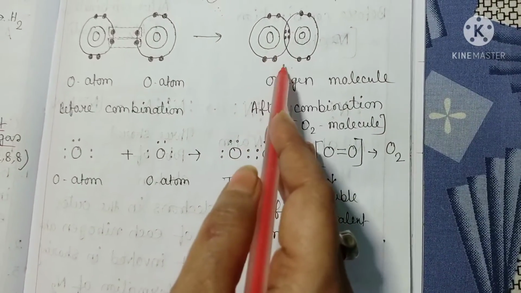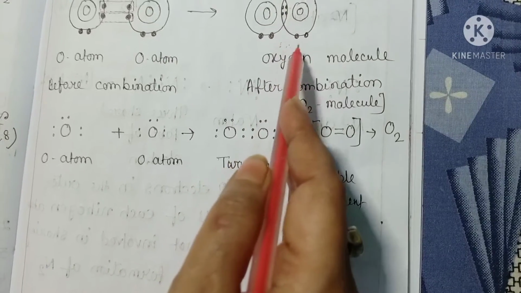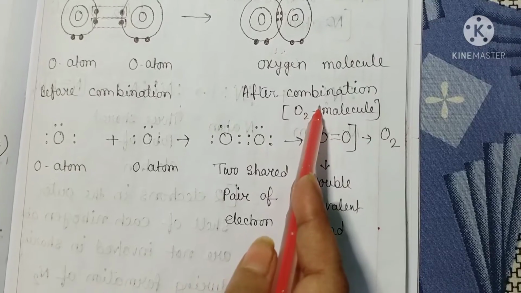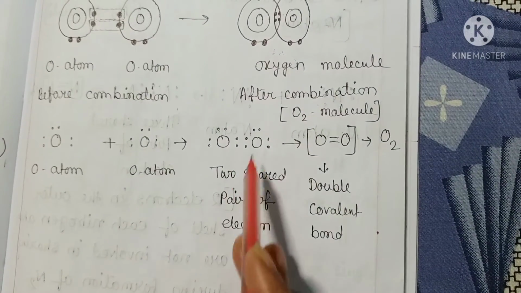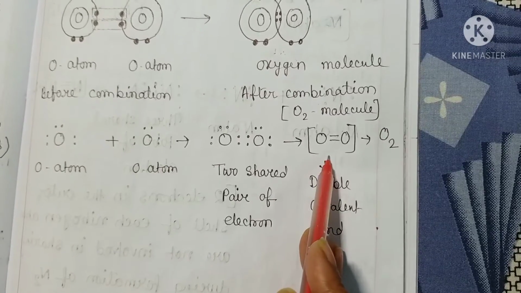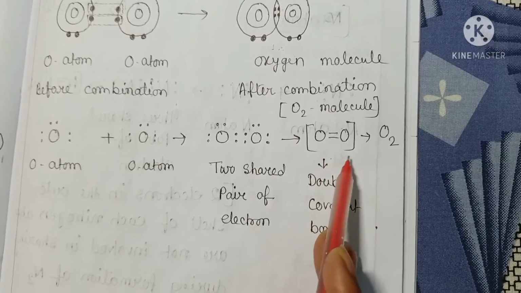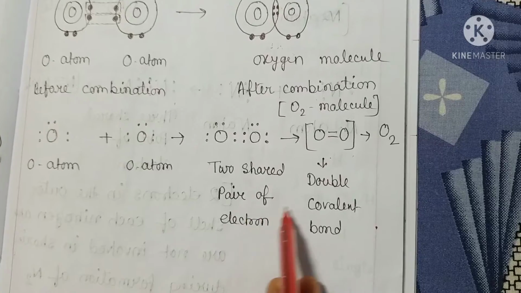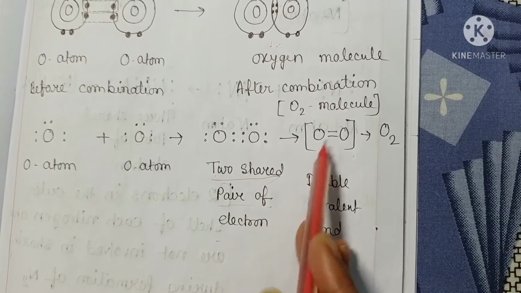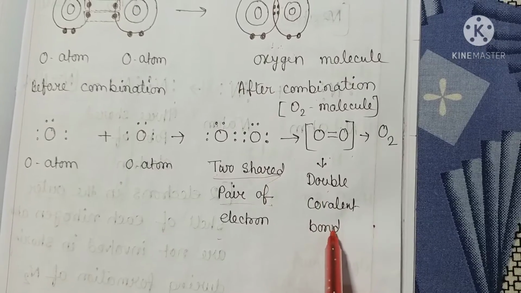This is before combination, this is after combination, resulting in the formation of a double covalent bond between them. See 2 shared pairs of electrons, and this is a double covalent bond.